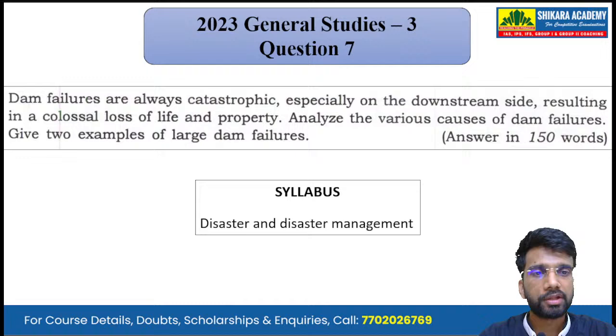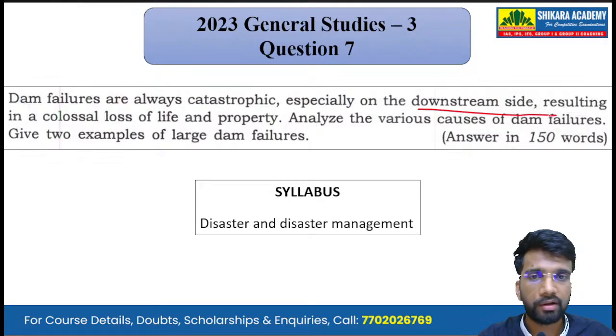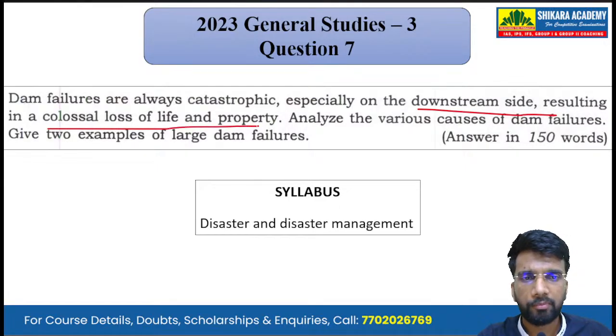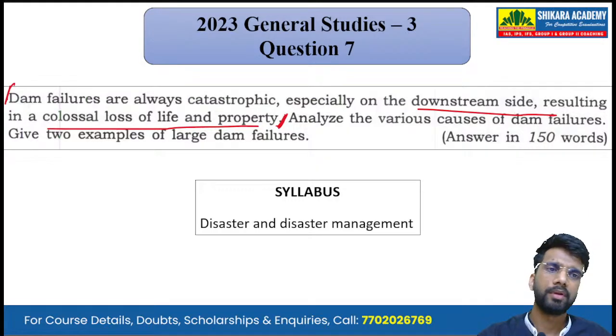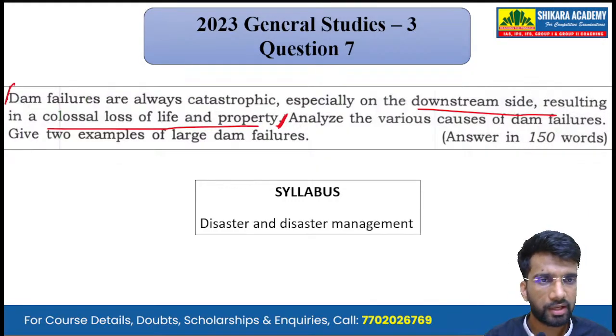Moving on to the next question, that is question number 7. Dam failures are always catastrophic, okay, especially on the downstream side, resulting in colossal loss of life and property. Now, this is an introductory statement that is given. Okay, nothing has been asked till now by this question.